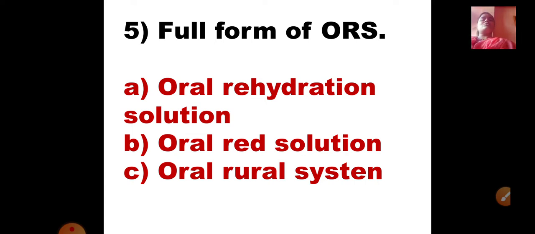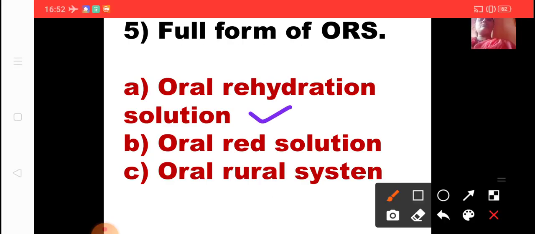So which one do you feel is the correct one? Is it oral rehydration solution, or is it oral red solution, or is it oral ruler system? So the correct option is oral rehydration solution.